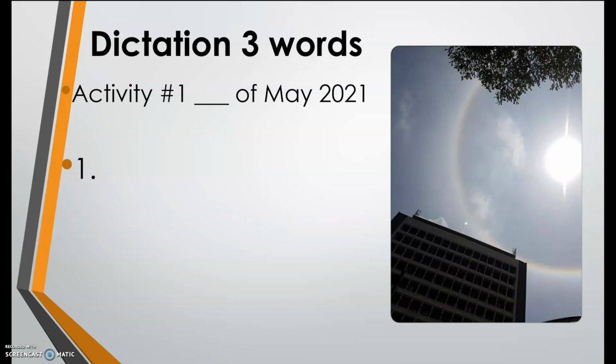Spell the word cornea. Number 2. Spell the word diverge. And number 3. Spell the word interface.